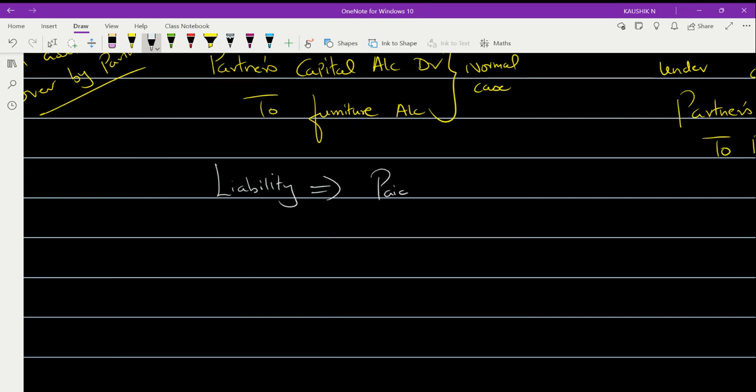So the transaction is paid to creditor. In the normal case, what will be the entry?